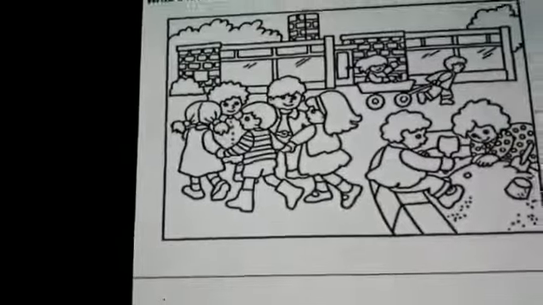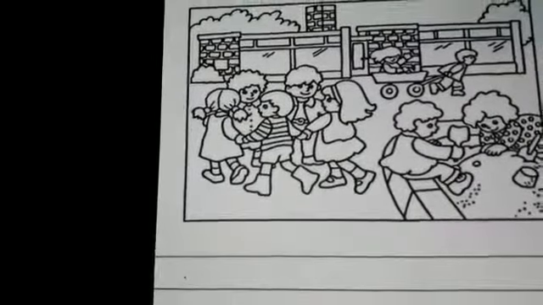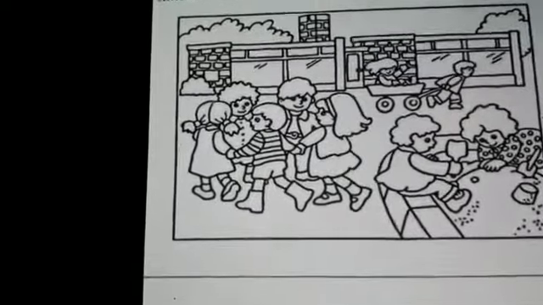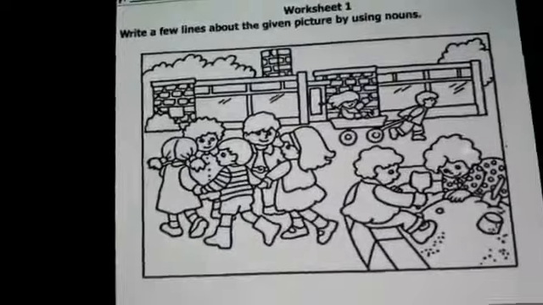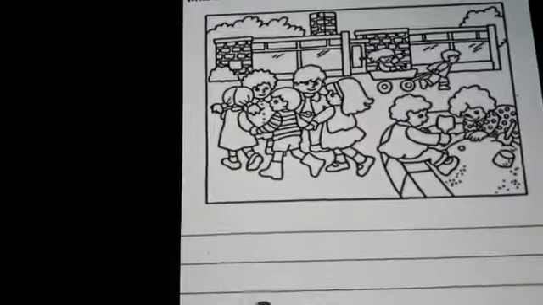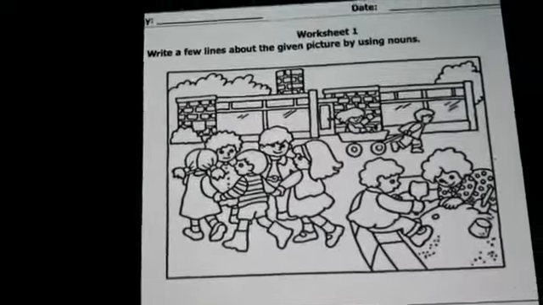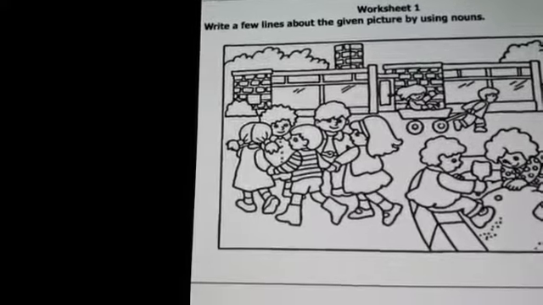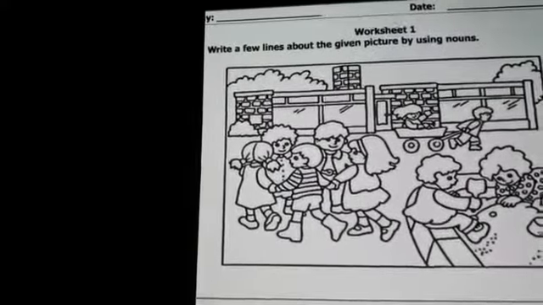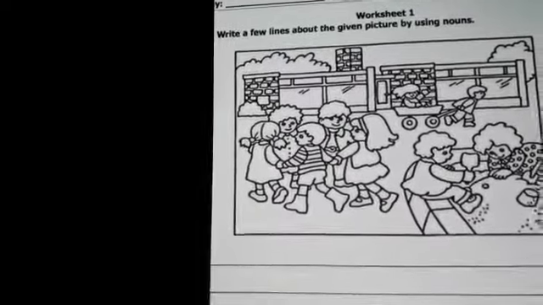It's up to you. In picture description, you can write by yourself. Your own wording should be there. Your own views should be there. Your own thinking should be there about the picture. I have written this according to the picture as a sample for you. You can change these sentences according to your mind. For example, the children are playing in the street. There are houses in front of the street, or in front of the houses the children are playing. The sentences should be like this.